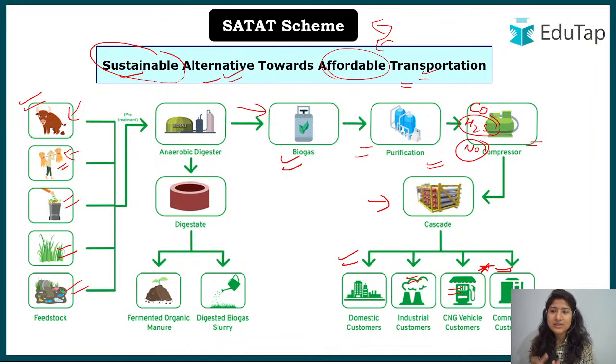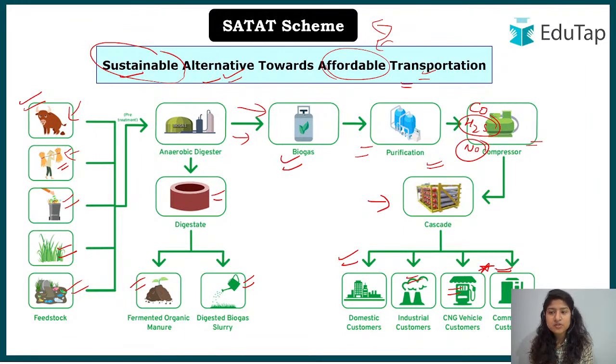For them this scheme is all about. Not only this gas, but whatever is left over can also be utilized by farmers for improving the fertility of their fields, because the byproduct that is left has quite a lot of nutrients that can be utilized in the field. So this is what this scheme is all about, SATAT, Sustainable Alternative Towards Affordable Transportation.